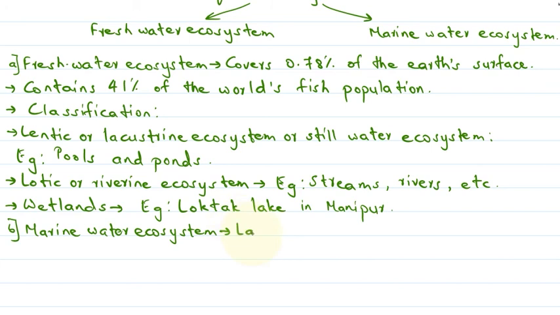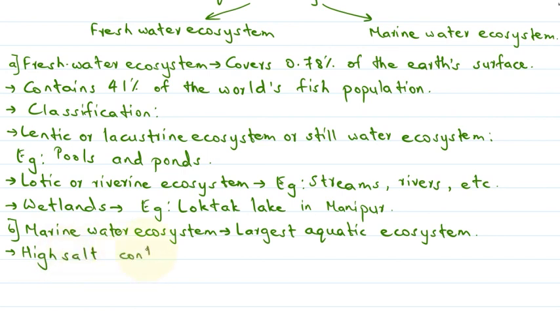Okay, it has high salt content. In marine water there is high salt content, that is, the salt concentration here is very high.